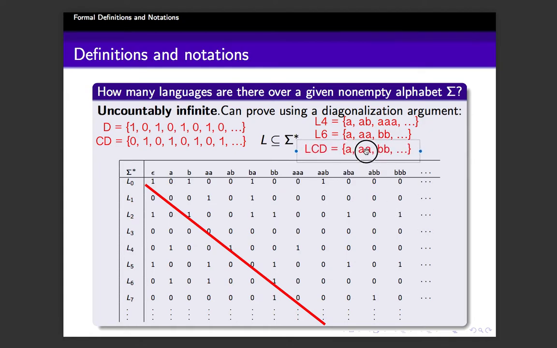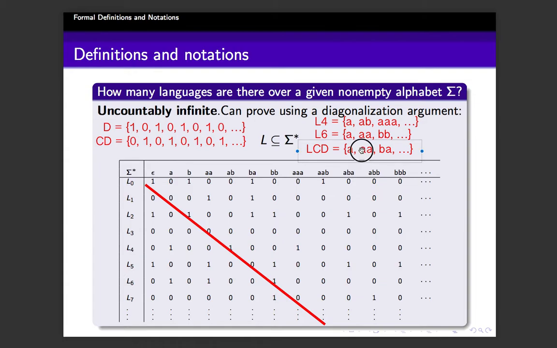And what is it? As this binary string represents, the first is 0, that is epsilon is not present. Second is 1, that is A is present. Third is 0, that is B is not present. So actually alternate elements are present. So the elements are A, then AA, then BA, etc.